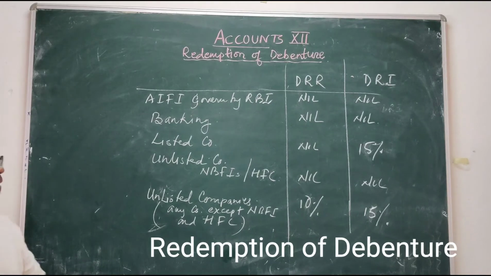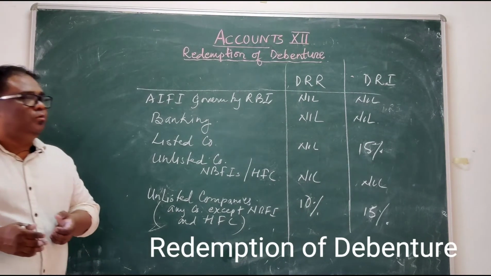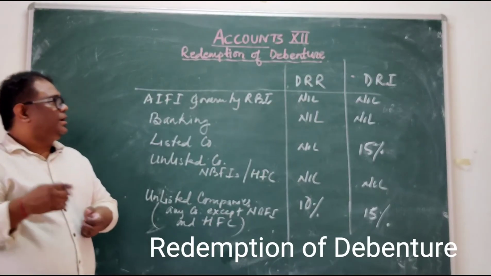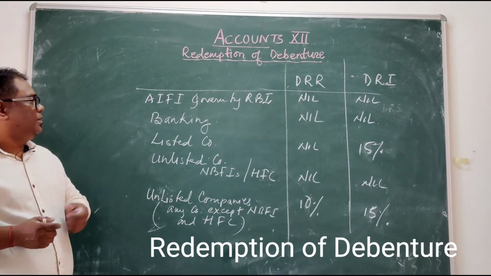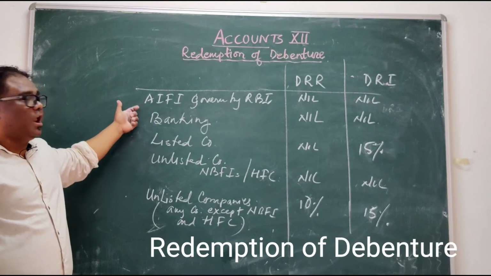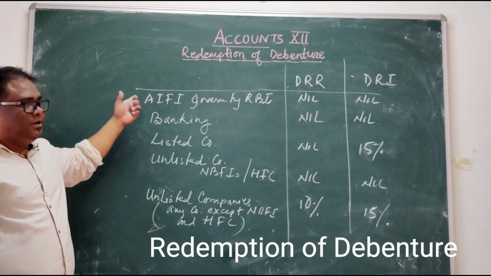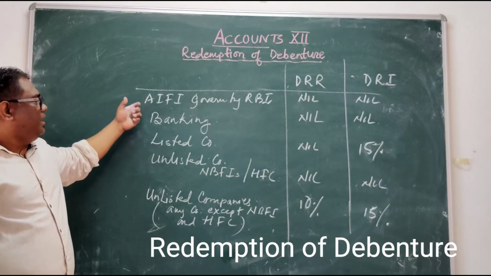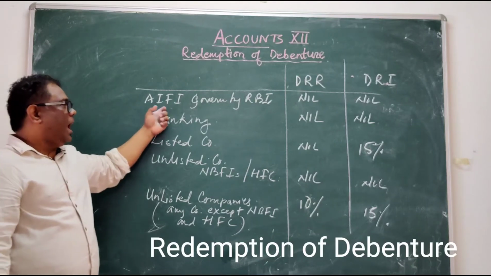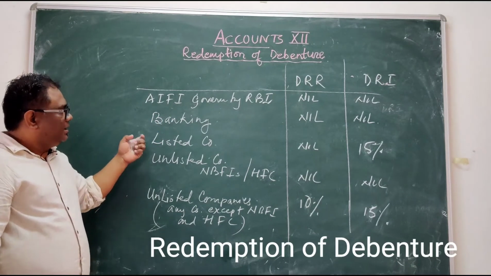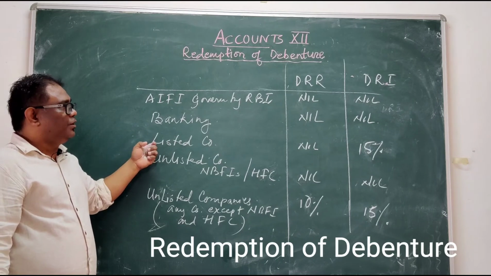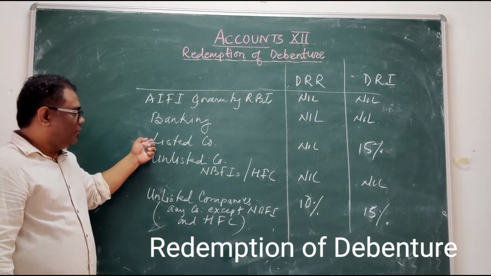From here the question may be asked: who does not create DRR? The companies governed by RBI, all India financial institutions governed by RBI, banking, and listed companies do not create debenture redemption reserve.